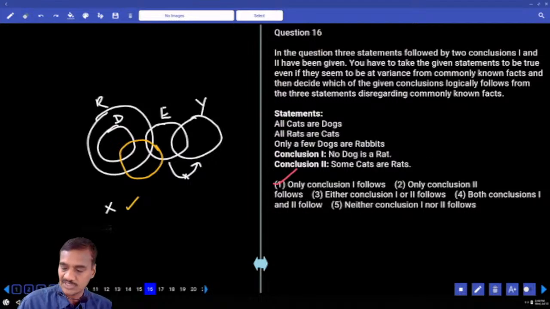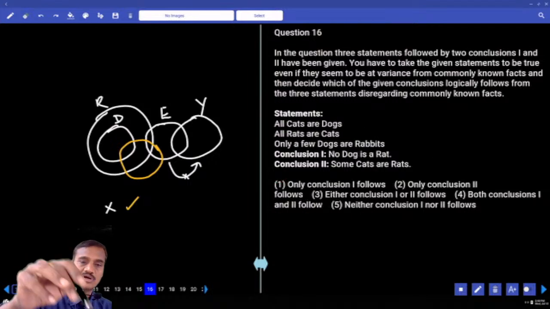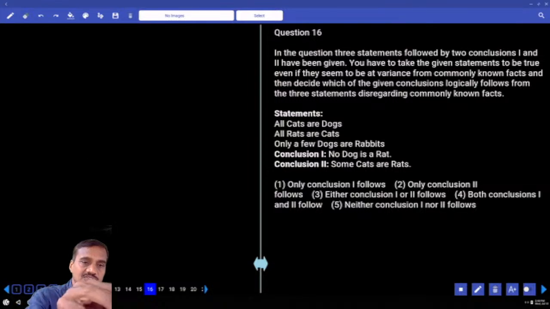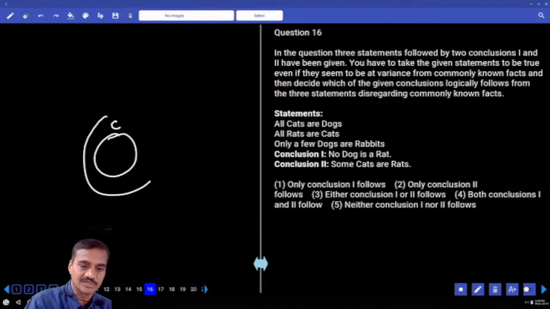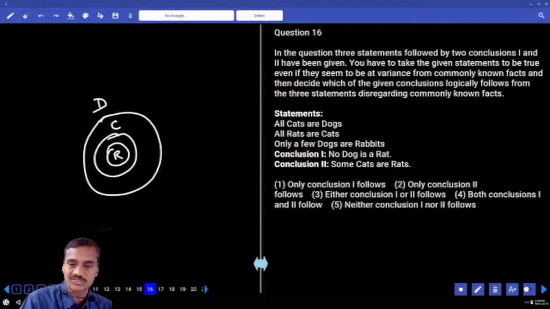Then coming to the 16th one. Now in this 16, all cats are dogs. This entire cats is a part of dog, cat is here, dog is here. All cats are dogs and all rats are cats, all cats are dogs.